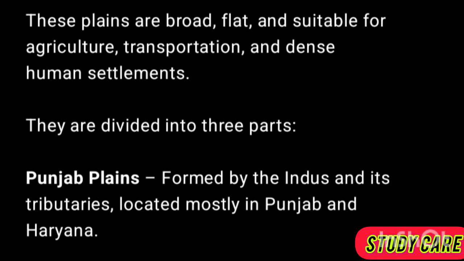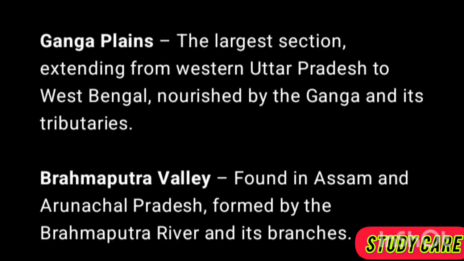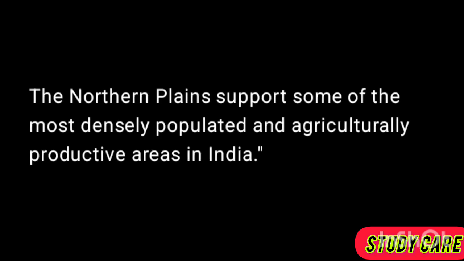Punjab Plains, formed by the Indus and its tributaries, located mostly in Punjab and Haryana. Ganga Plains, the largest section, extending from western Uttar Pradesh to West Bengal, nourished by the Ganga and its tributaries. Brahmaputra Valley, found in Assam and Arunachal Pradesh, formed by the Brahmaputra River and its branches. The Northern Plains support some of the most densely populated and agriculturally productive areas in India.